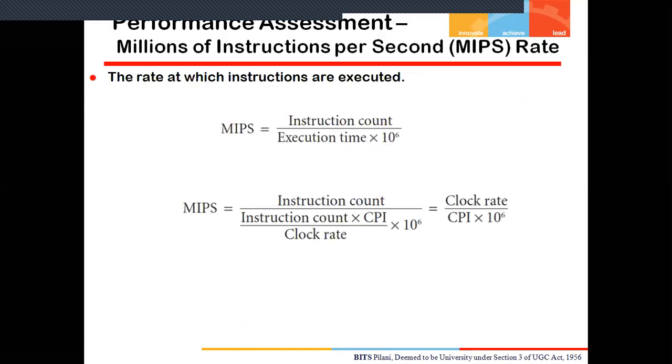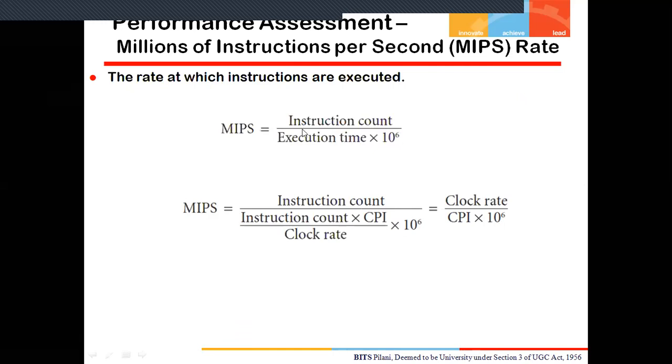But before that, I have another factor that is called the MIPS rating, millions of instructions per second. The rate at which instructions are executed is called MIPS, and it is calculated by the formula: total number of instructions divided by execution time multiplied by 10 to the power 6.